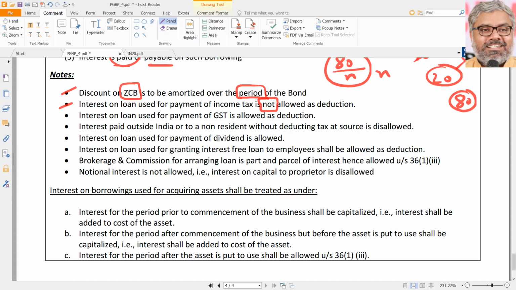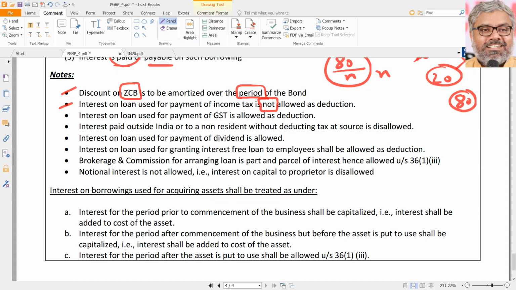I don't see any logic in that, but still, that's fine. Why the hell they should care? Why we take loan and why we have paid interest on that? It should not have mattered, but still, we can't help it. If the loan is taken for the purpose of payment of income tax, how anybody is going to identify that first of all? That itself is difficult, but still, again, as I said, it is not possible to really identify those things. Provision says that this becomes a bit for us, a question for us, 1 mark for us.